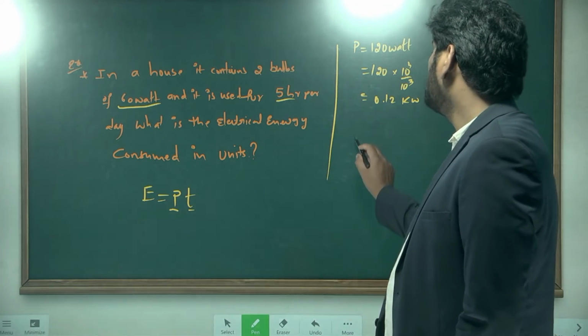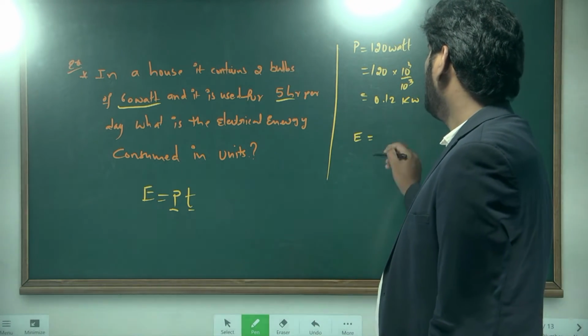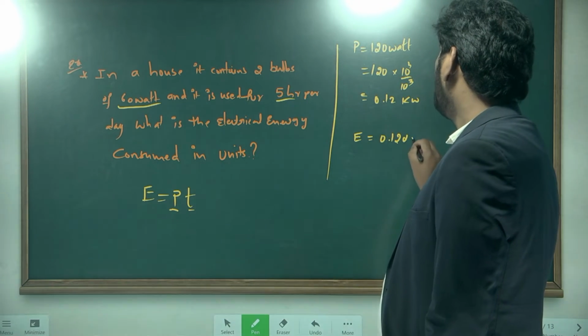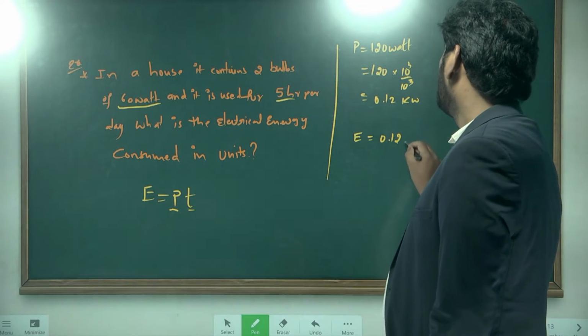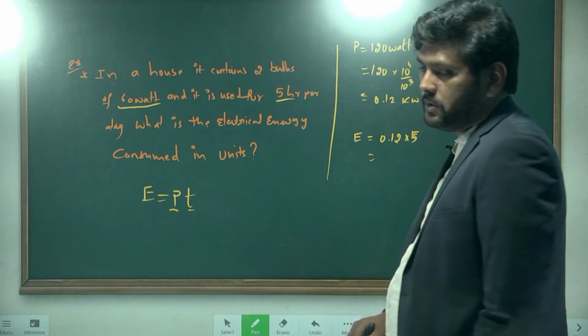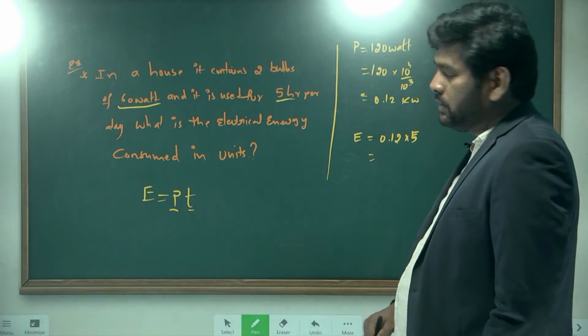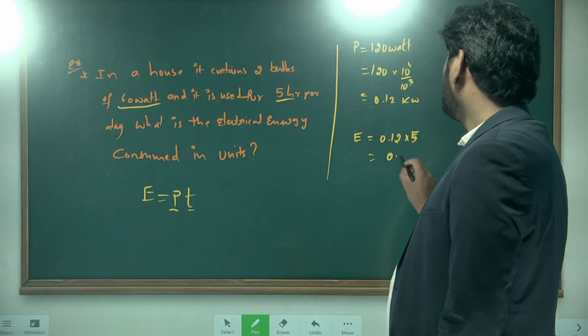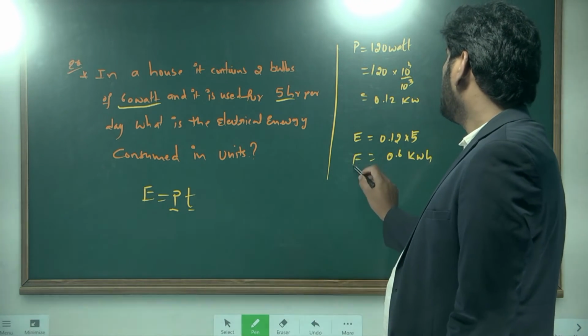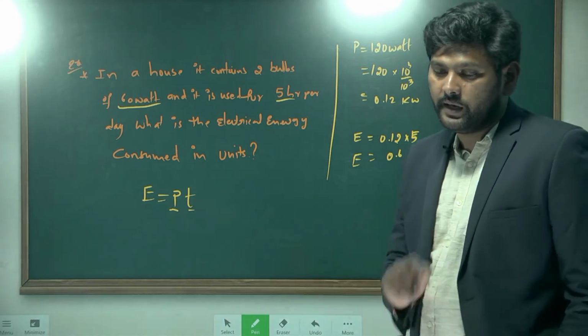So now energy consumed by the bulbs is equal to power into time. Power is 0.12 and time is 5 hours in a day. Totally how much? 0.6 kilowatt hour. This is the energy consumption for one day.